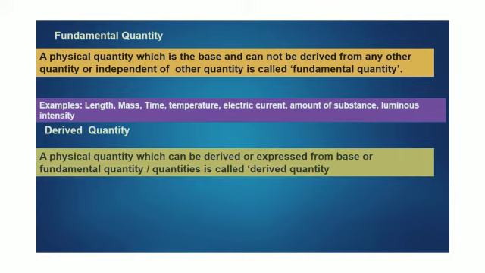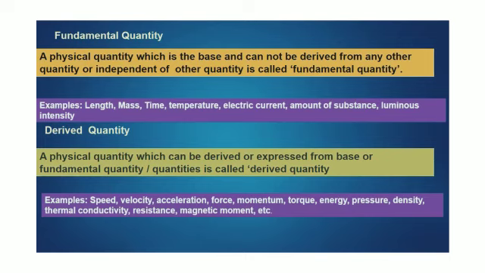That means any quantity which is obtained from fundamental quantities, maybe one quantity or a combination of two quantities, or maybe more than two, is called a derived quantity. For example, speed, velocity, acceleration, force, momentum, energy, pressure, density, etc. You have only 7 fundamental quantities, but you have so many derived quantities.